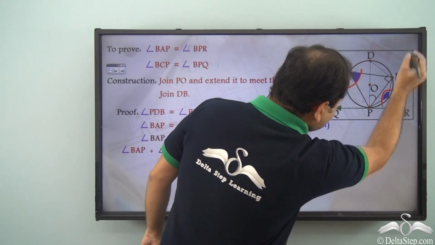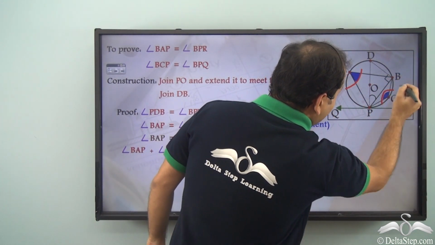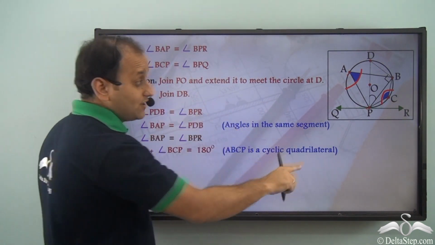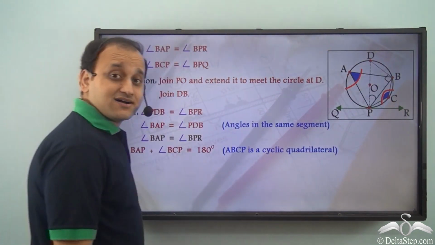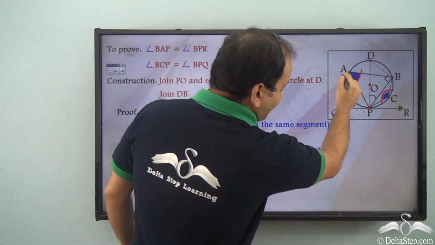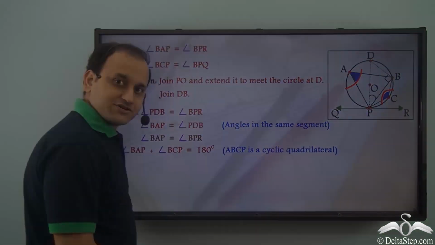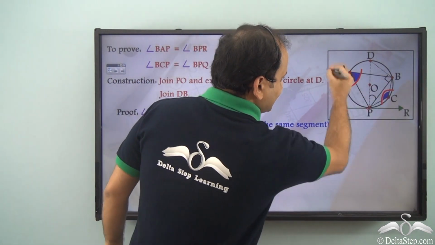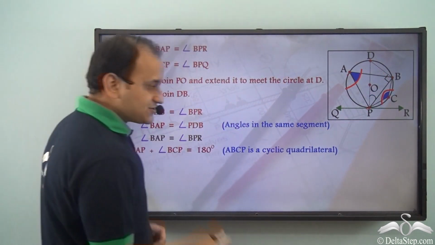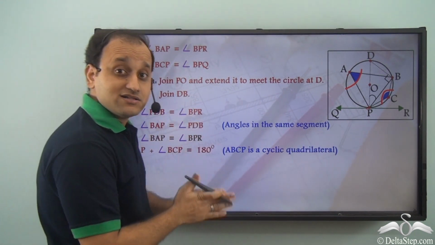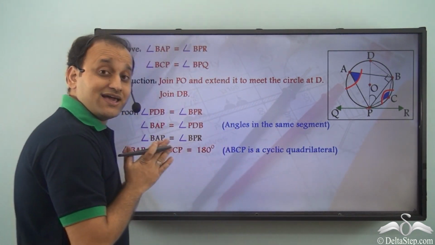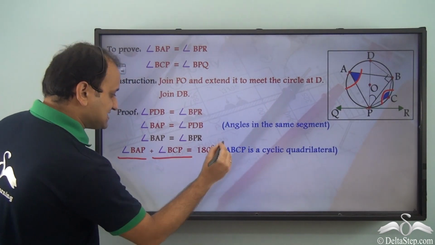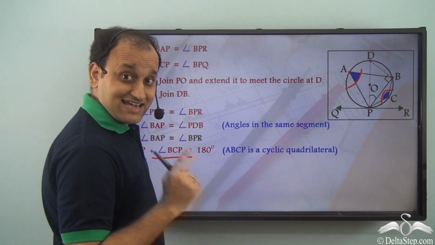If you notice, A, B, C and P, all the 4 points lie on this particular circle. That is, all the 4 vertices of this particular quadrilateral lie on the same circle. And so, this is a cyclic quadrilateral, and sum of opposite angles of a cyclic quadrilateral is 180 degrees. So, angle BAP plus angle BCP is equal to 180 degrees.